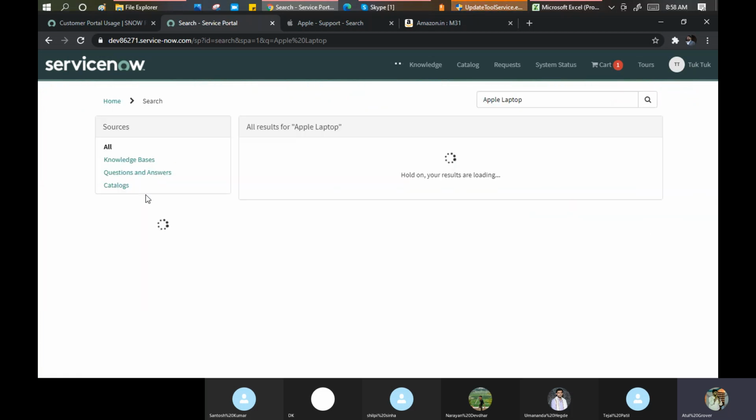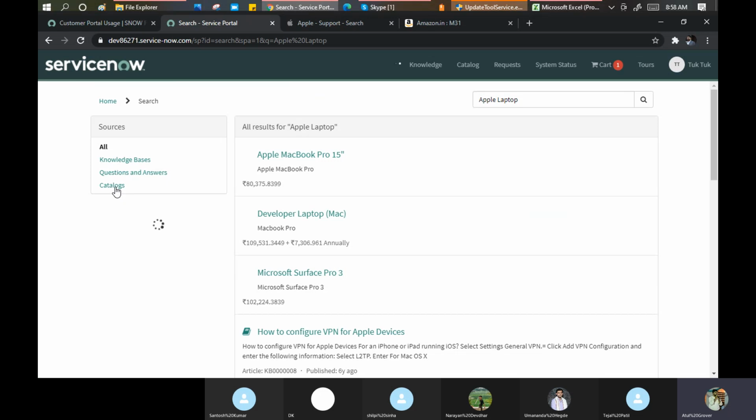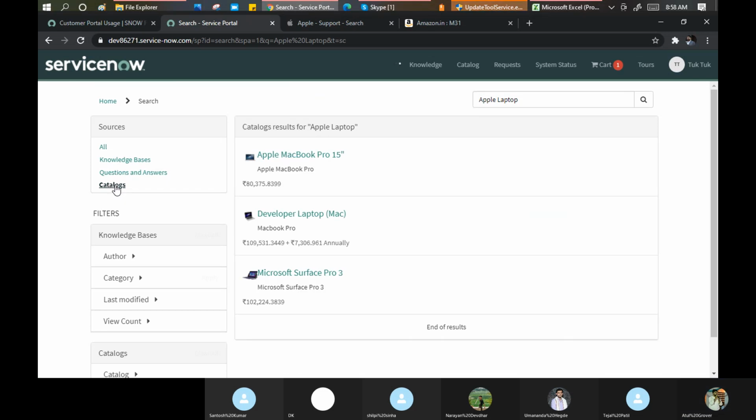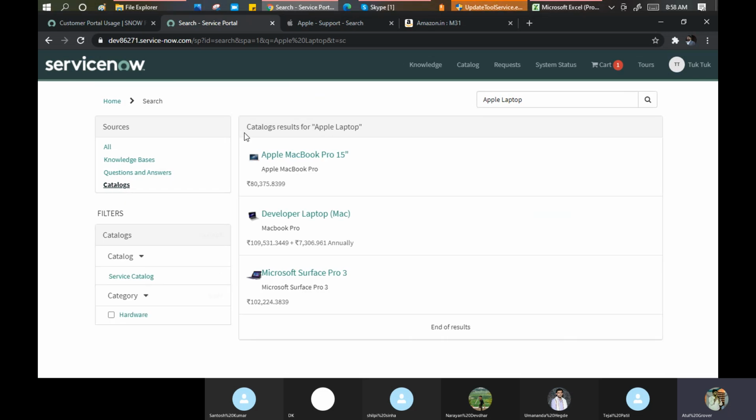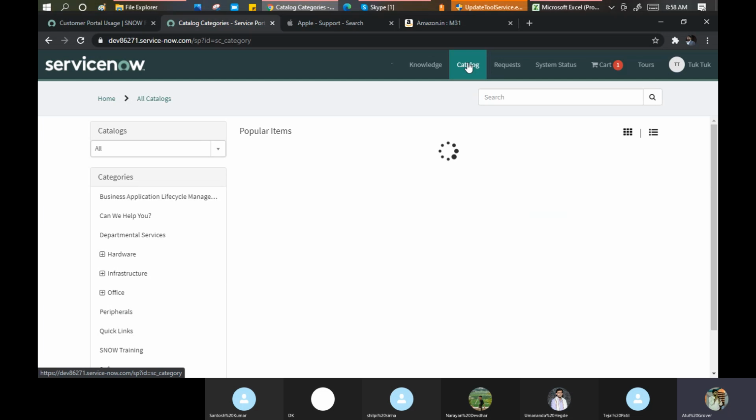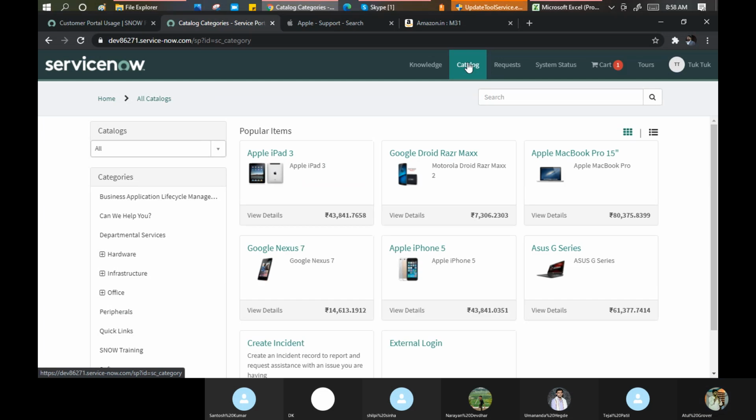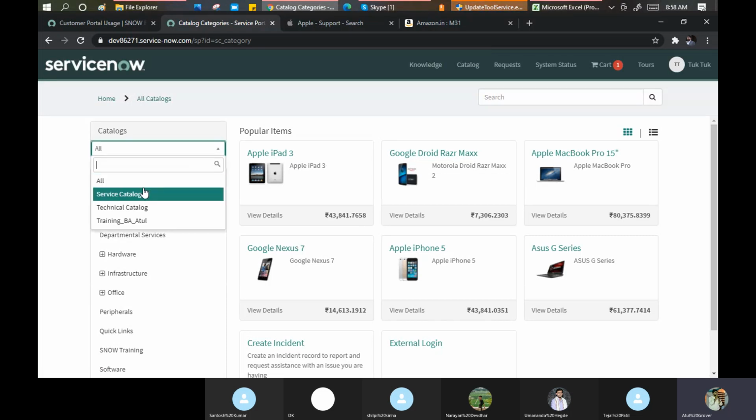But if I put it here, it will search everywhere. So I want to go to the catalog directly. Simple, I can go. Or the other option, you can click on the catalog here. This is just the ease for a customer. It gives both options: either you can search it here, or you can click on the catalog. If you go into the catalog, then you can search on the different types of catalog.